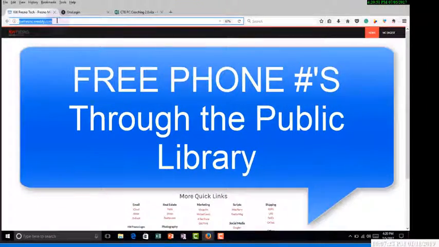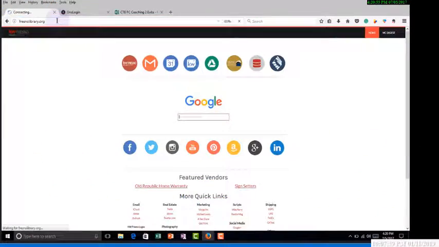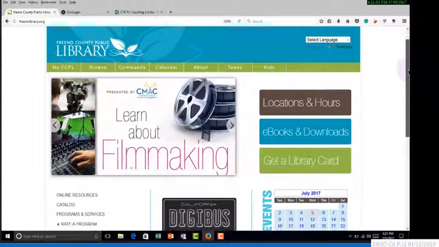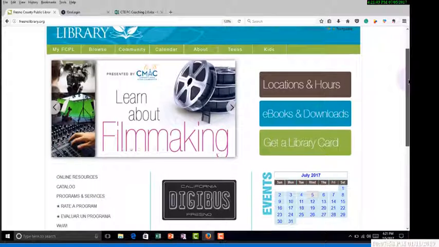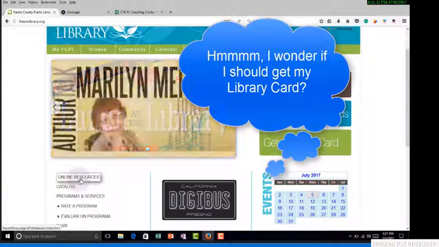Okay, I want to take you to the Fresno Library. So it's fresnolibrary.org, and once you get here, there are some free resources. Now you will need your library card, so your next trip is to get to the library and get your library card. Once you get there, I want you to come back to online resources.